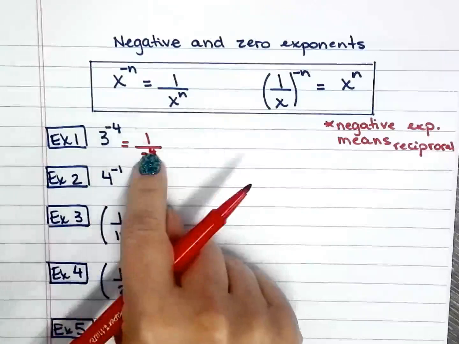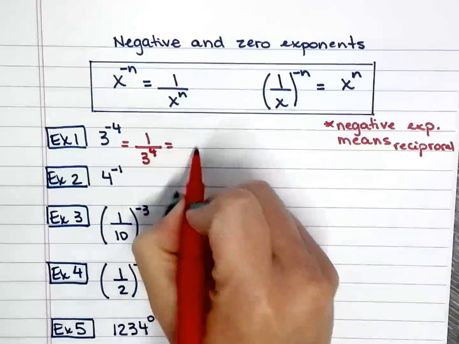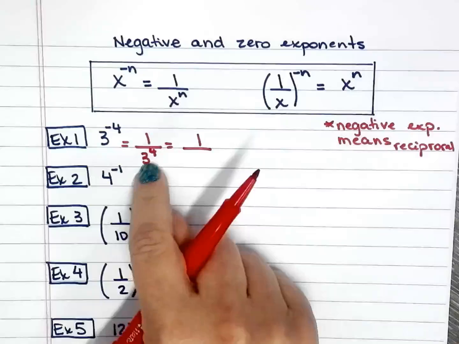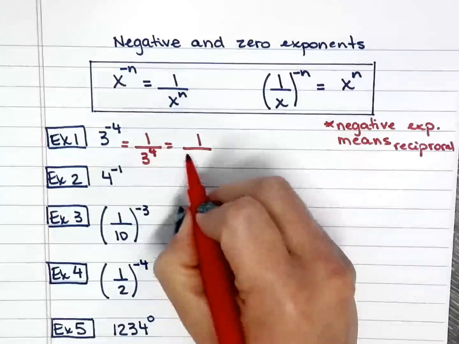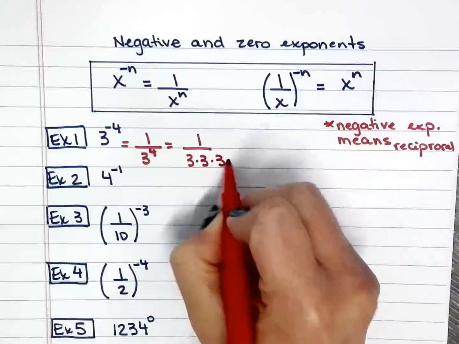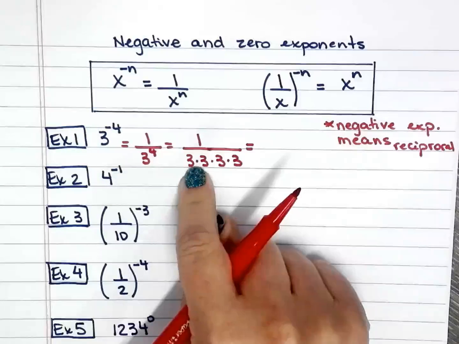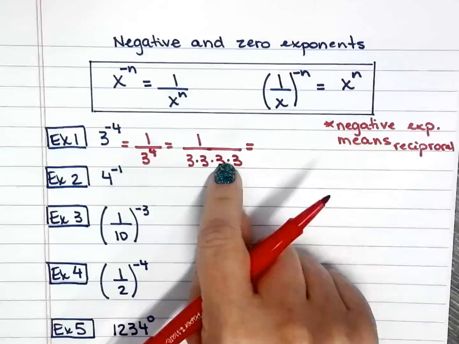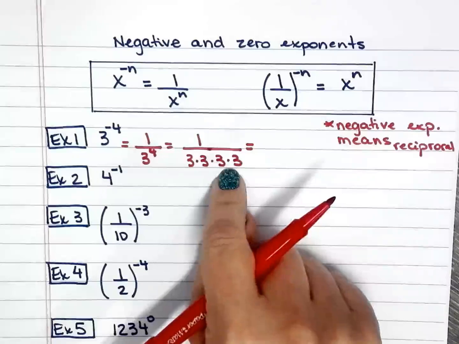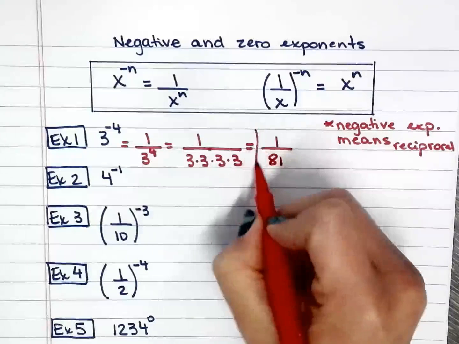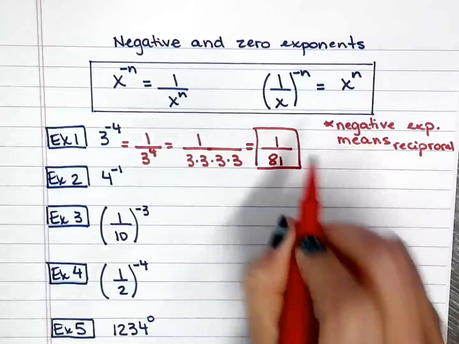From the other videos, I know that 3 is going to repeat itself 4 times. So I have 3 times 3 times 3 times 3. And 3 times 3 is 9, 3 times 3 is 9, 9 times 9 is 81. If you don't believe me, put it in the calculator.